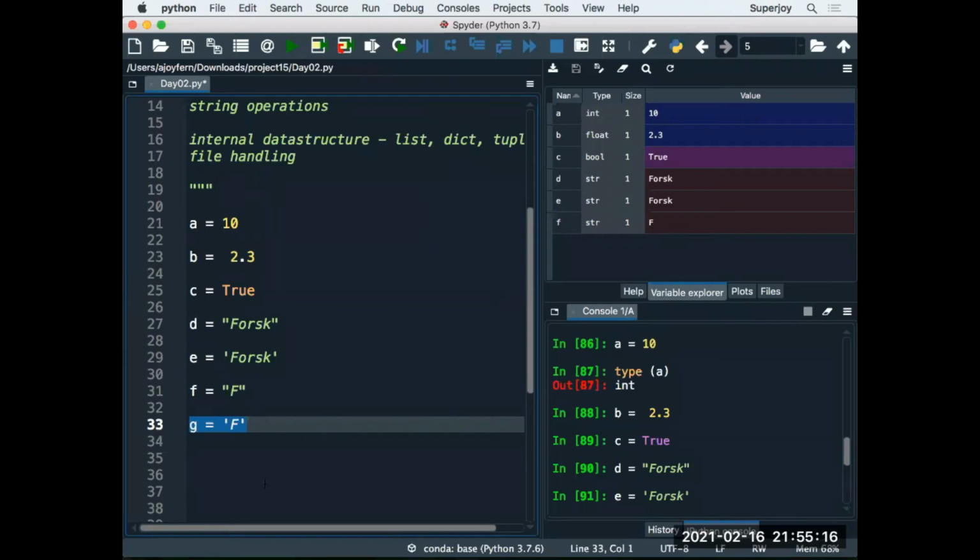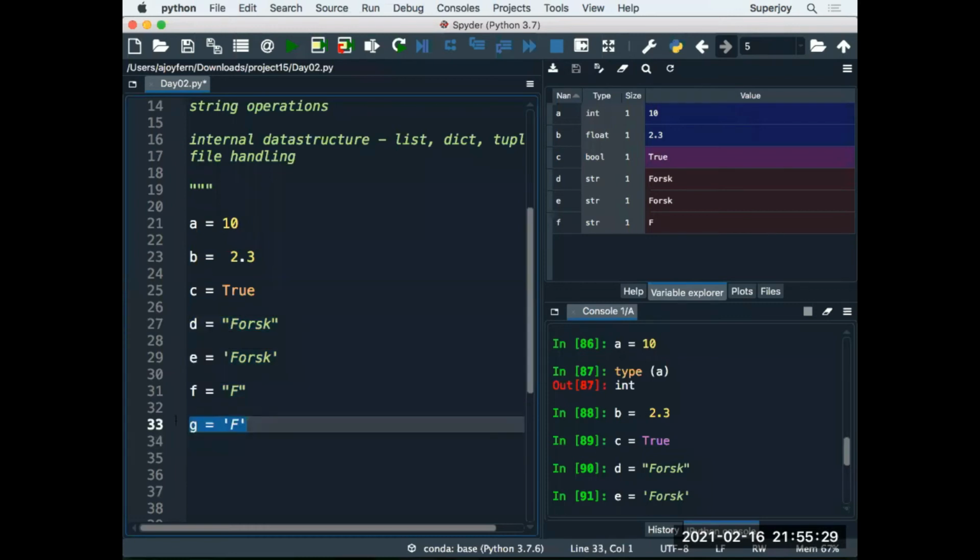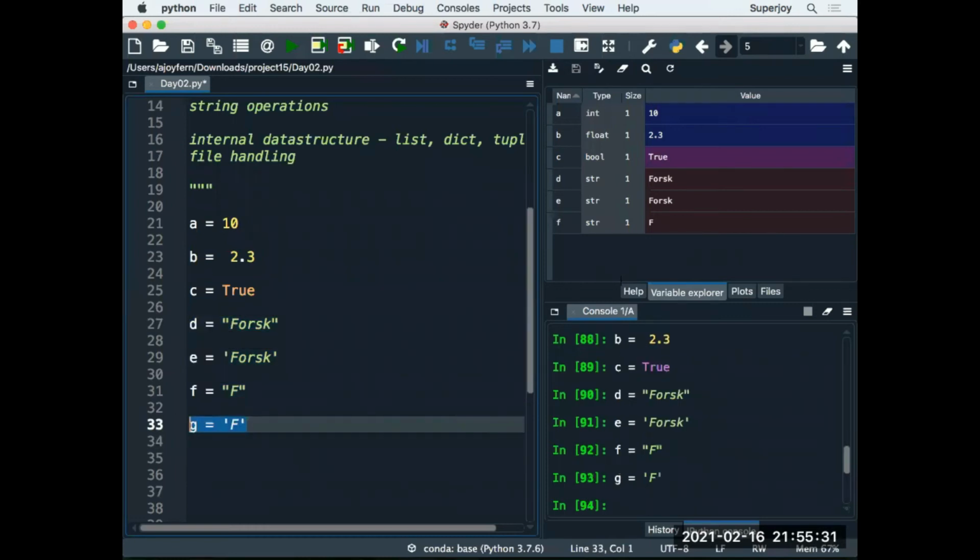So guys, all these four examples that I have used, all of these indicate a data type called str only. So guys, are you clear about this? So even if I select and execute it, the data type is going to be str. All of them are str only, guys.